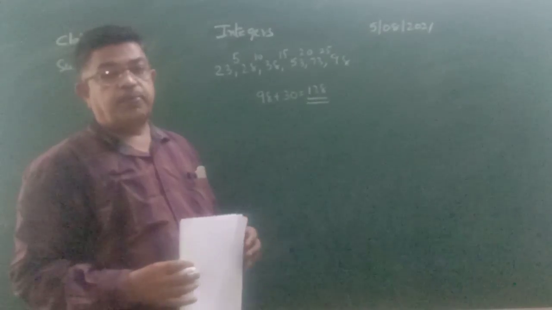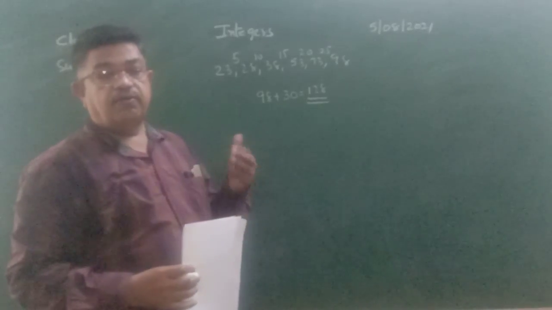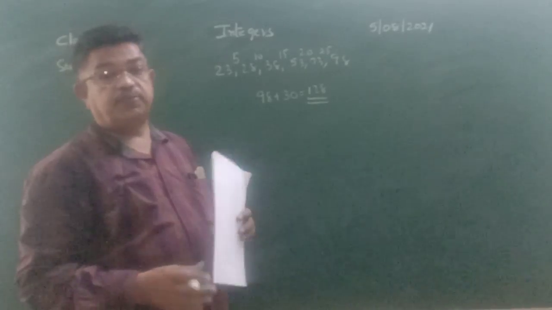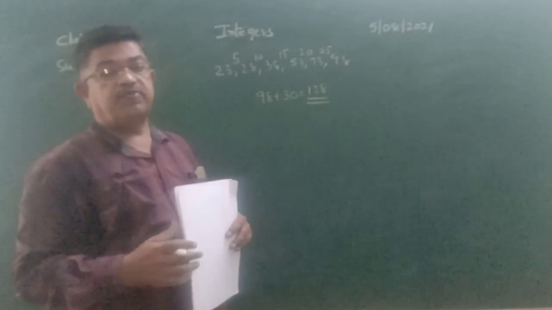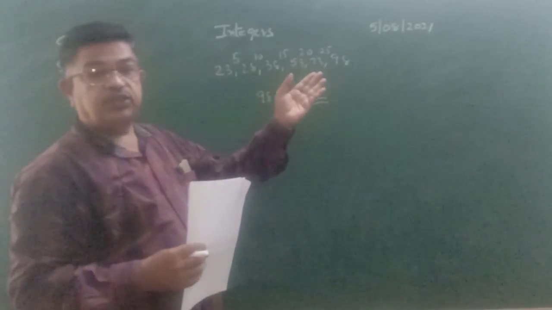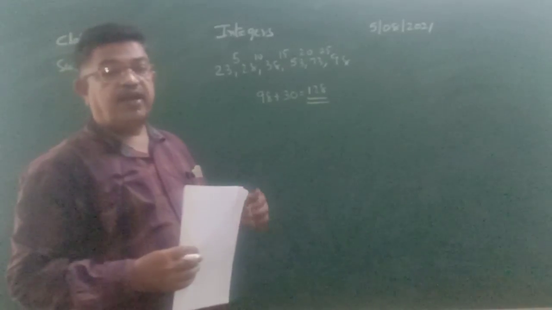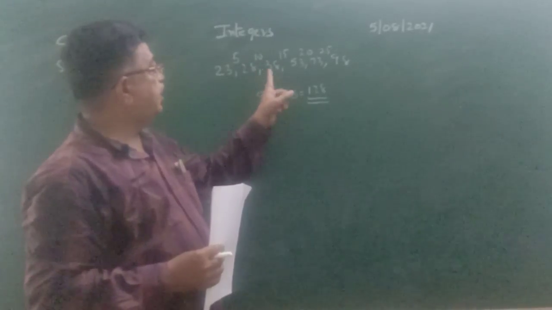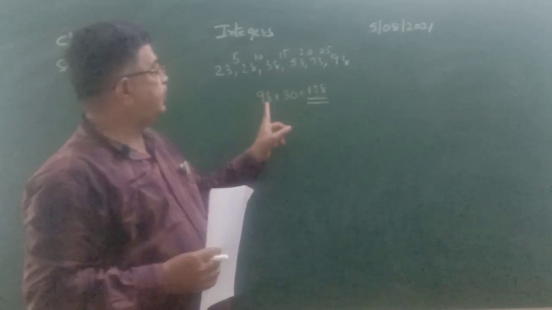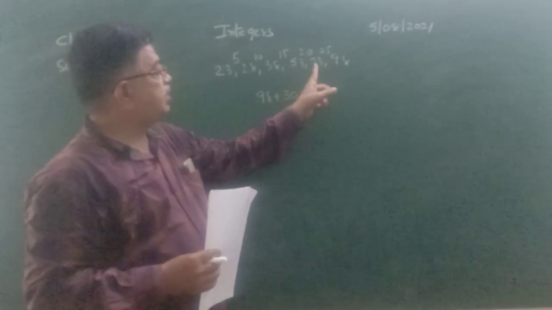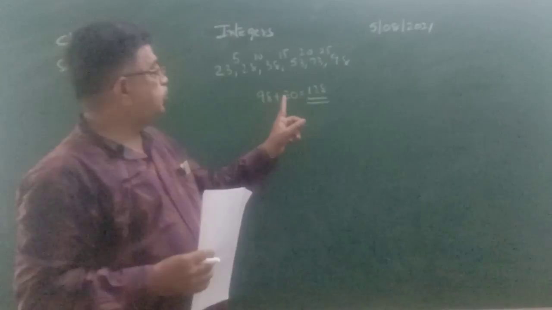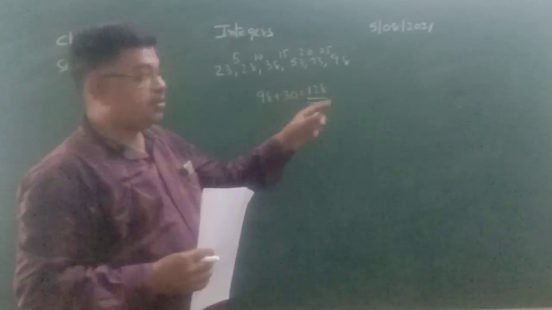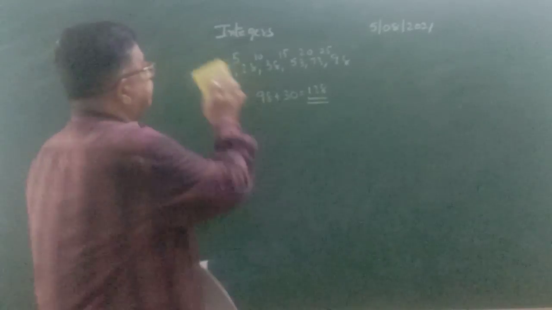So, this all comes only by practice. Observation is important, whether it is in addition series or prime number series or Fibonacci series. If you observe, you can do the next term of the series accordingly. Here it is in addition series only, but the addition is increased by 5 every time. First what is added? 5. 5 plus 5 equal to 10. So 28 plus 10 equal to 38. Again 5 is increased. 38 plus 15 equal to 53. 53 plus 20 equal to 73. 73 plus 25 equal to 98. 98 should be added by increase of 5. 25 is increased by 5 to get 30. So 98 plus 30 is equal to 128.